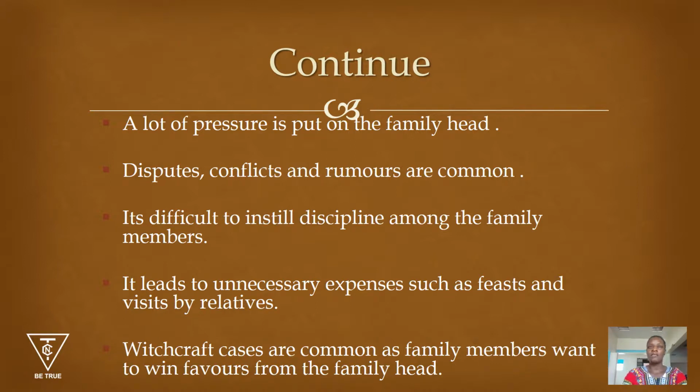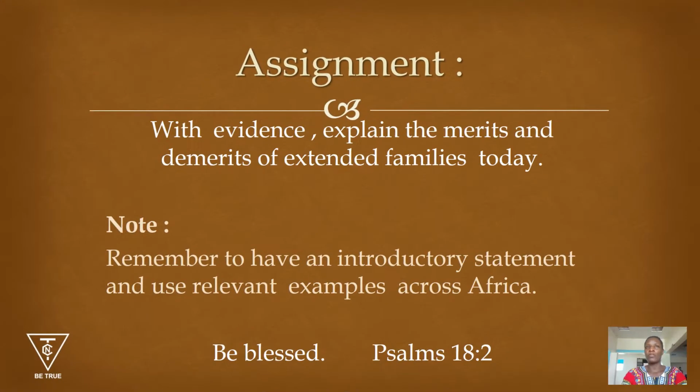So you find that the man is overwhelmed, and then later problems will come of diseases, of sickness, depending on which kind of charms are being used to do what. Others even end up killing for the sake of inheriting the property. So, dear girls, you'll visit the link and then you'll find out more disadvantages of the extended family.